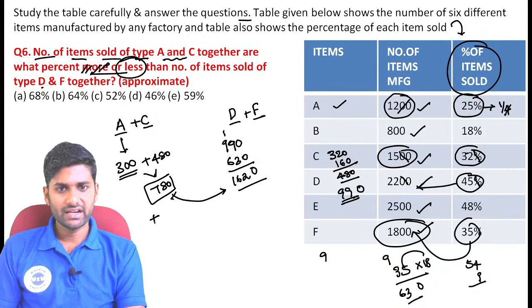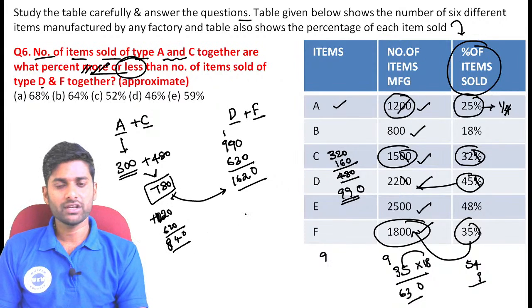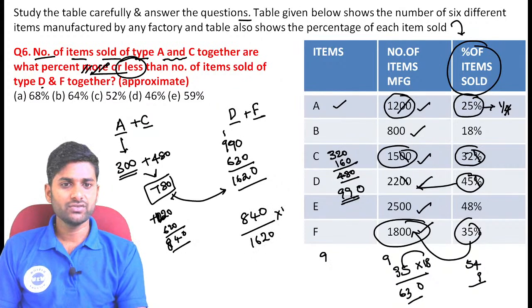See, 780 plus 220 is 1000. It's 220. And here 620 extra, the value becomes 840. Now see, 840 divided by 1620 into 100.